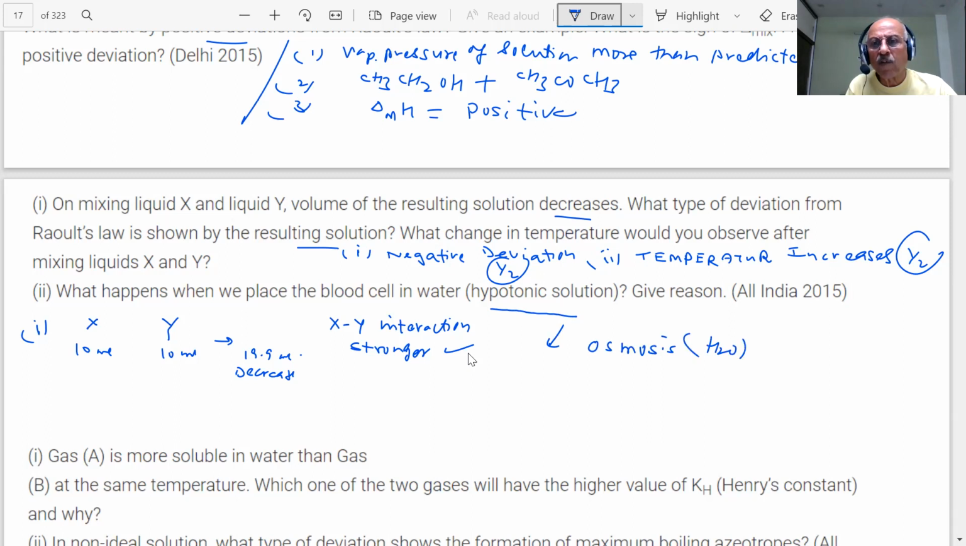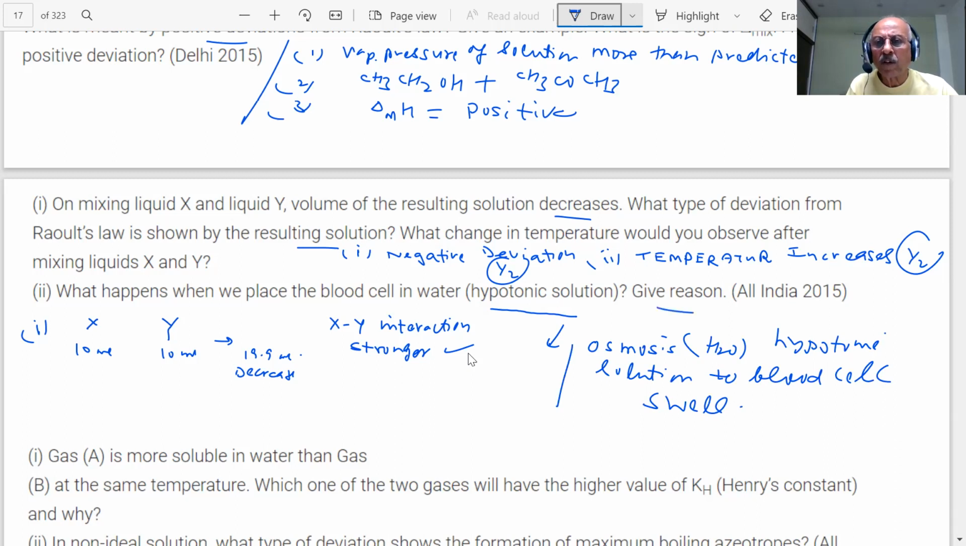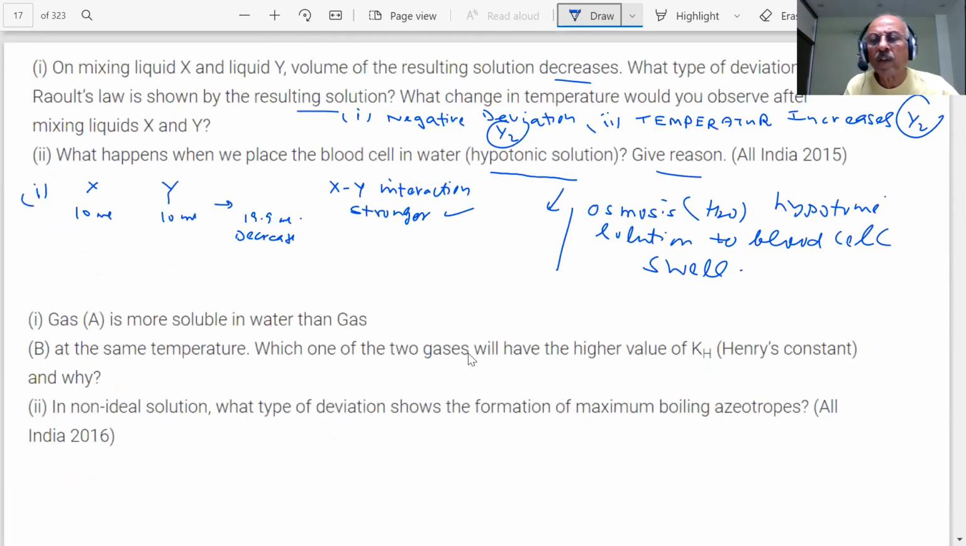Water will flow from the hypotonic solution into the blood cell, and then it will swell. Okay? The reason you already know: osmosis. Osmosis takes place from higher solvent concentration to lower.